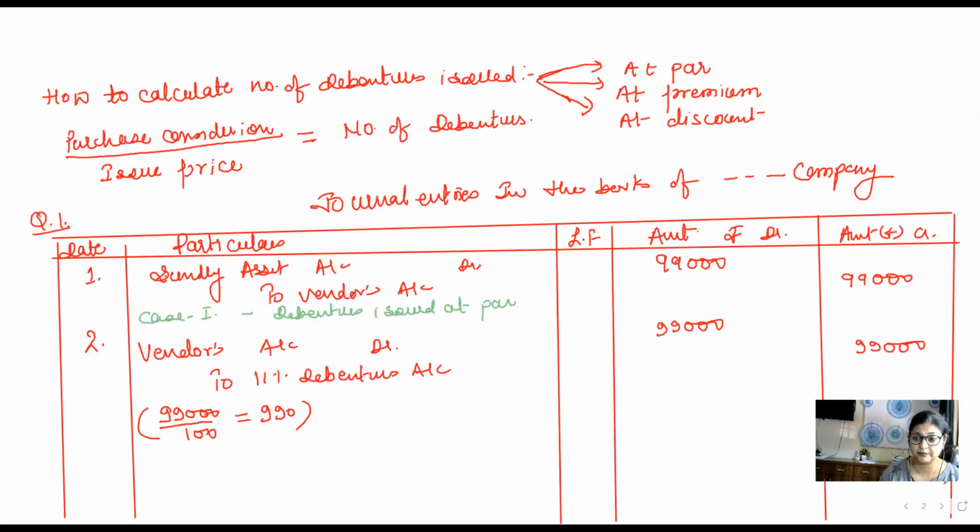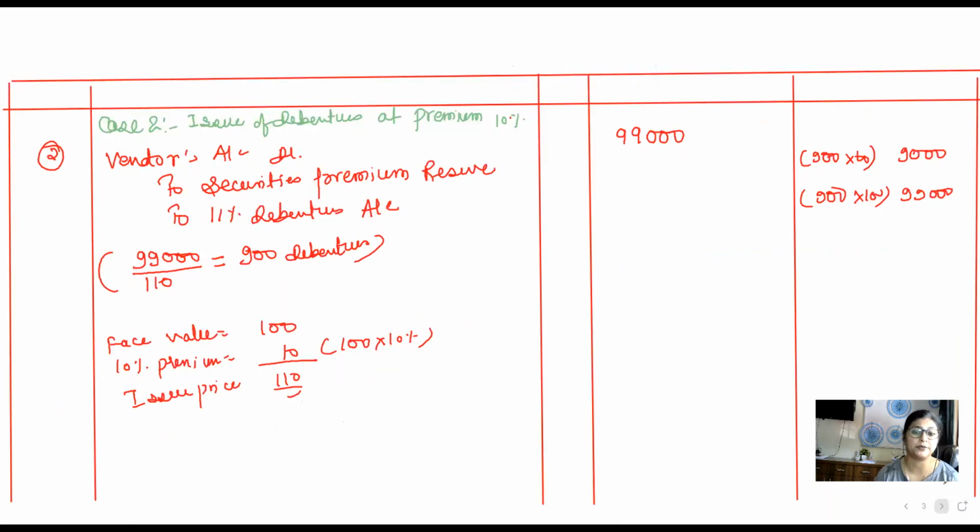In case the debentures are issued at premium, the vendor account is going to be debited. First entry will always remain the same in all the cases. Vendor account is going to be debited, and as the rule says, the vendor always needs to be debited with the purchase consideration amount. And on the credit side, we will have securities premium reserve and our 11% debenture, whatever the percentage of debentures.